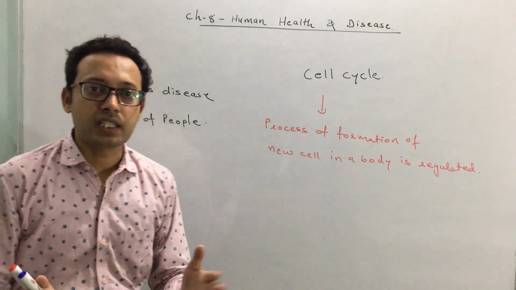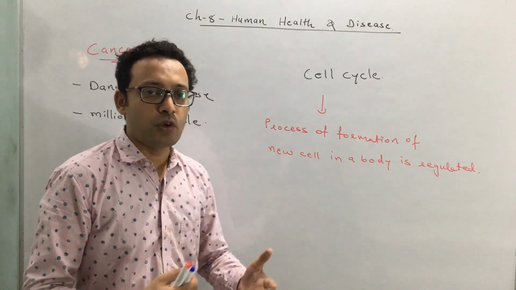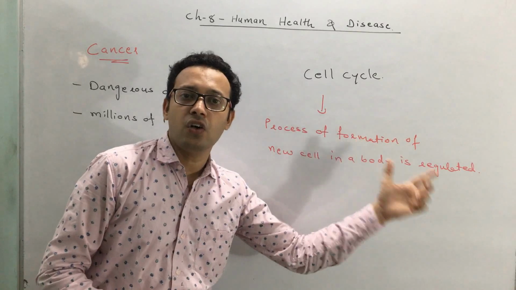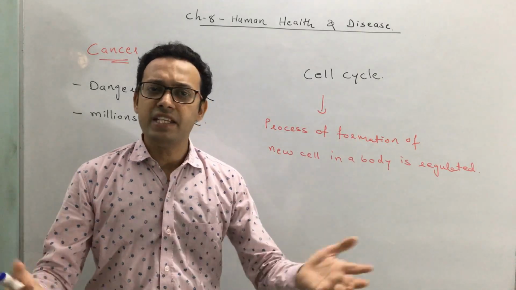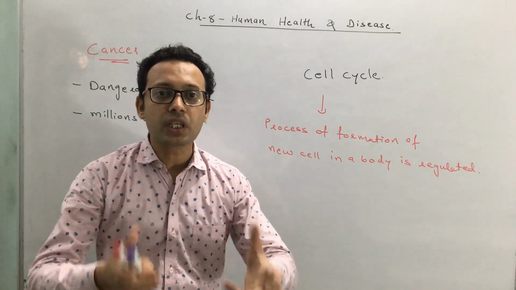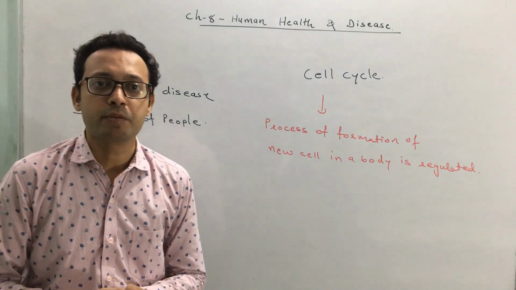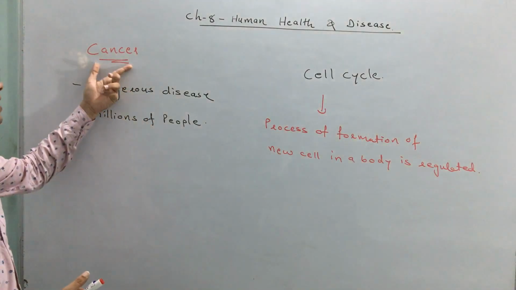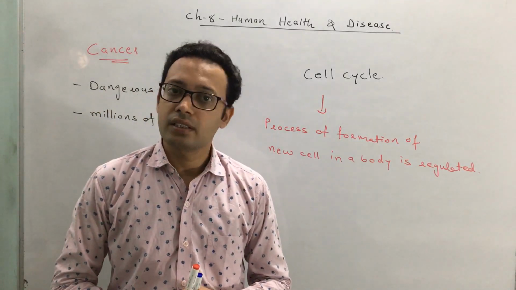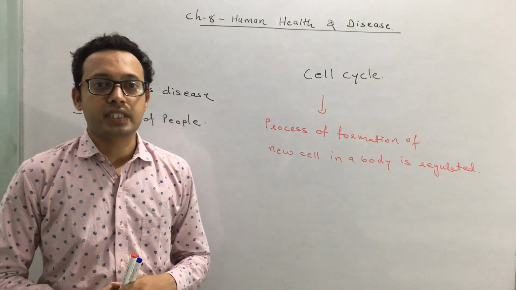So how does cancer occur? In general terms, in our body the process of formation of new cells occurs in a controlled, regulated manner. But due to some reason, we will discuss the reasons, if the body loses control over this process, then a continuous mass of cells is produced, and such a disease is called cancer. Clear? Okay. So let's see what the characteristics of cancer are.